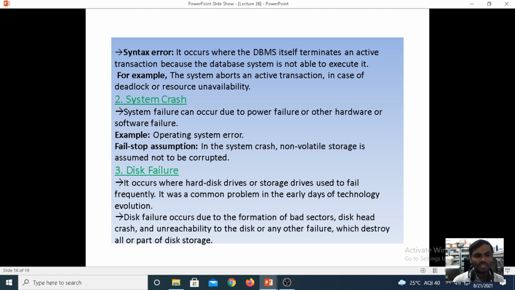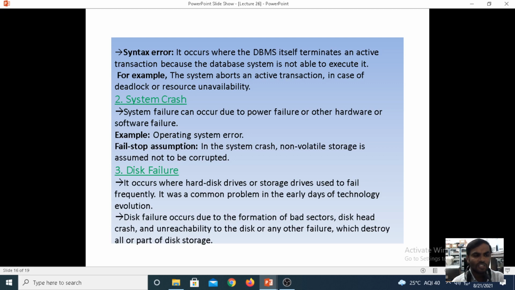Disk failure, hard disk: it occurs when hard disk drives or storage drives fail frequently. It was a common problem in the early days of technology evolution. During the computer technology evolution, we had major problems with disk failure. Disk failure occurs due to the formation of bad sectors, disk head crash, unreachability of the disk, or other failures which destroy part of the disk storage.